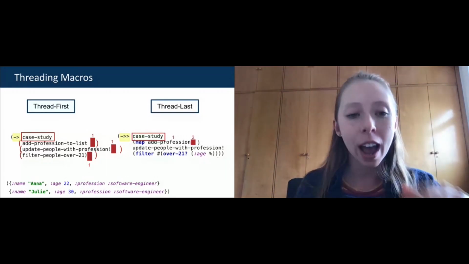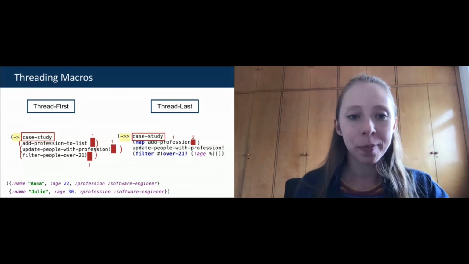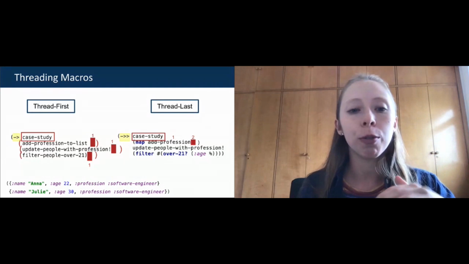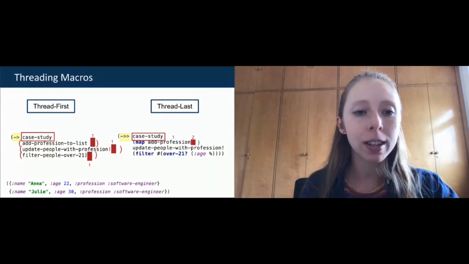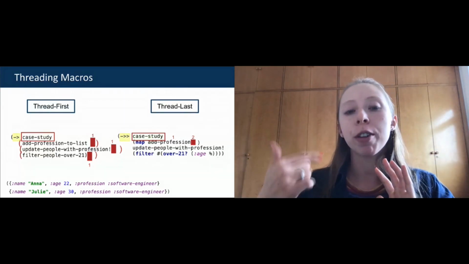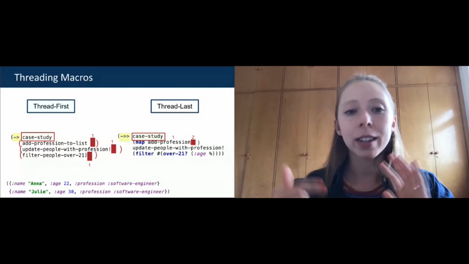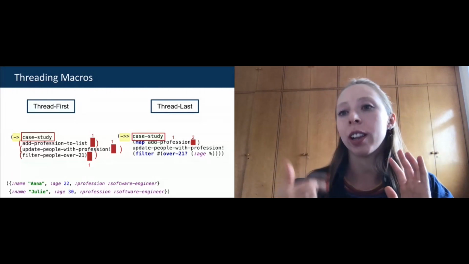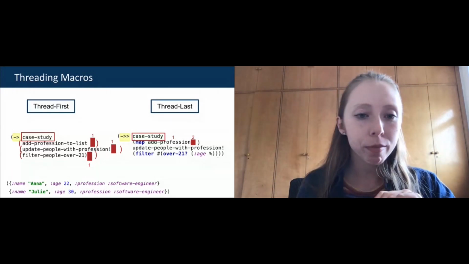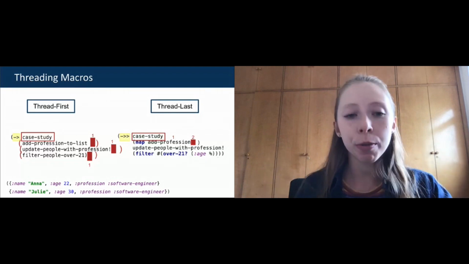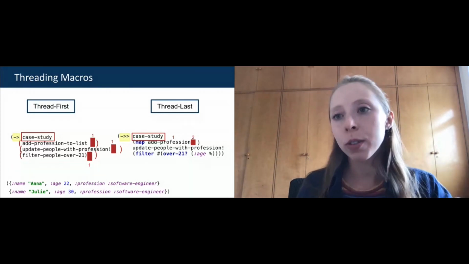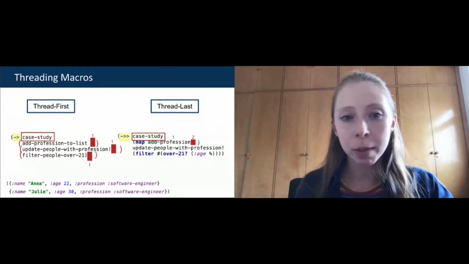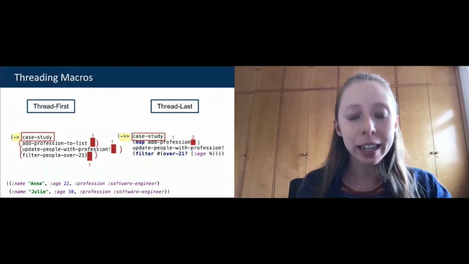So here I have in the sequence a map in my thread last. And this map is like a for each, if you compare with other languages. It's going to iterate over my list, and it's going to apply a function, which is the add profession function, to each element of this array. And after that, it will return another list. This is a built-in functionality of Clojure. I know that many other programming languages have this implementation of map, but this is the idea.